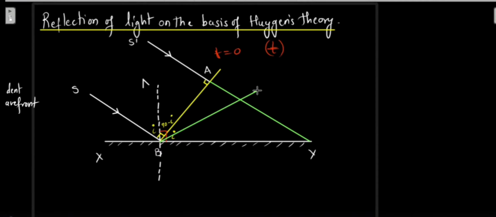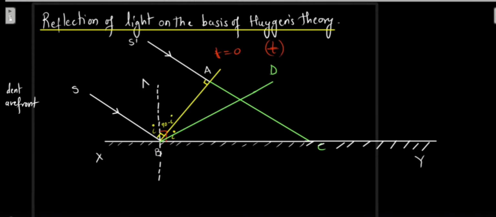So let's say that this B has reached some point D over here. Let's name it as D. And this A has reached over here to some point C. Let's produce the reflecting surface XY more. So B has reached till D and A has reached till C.